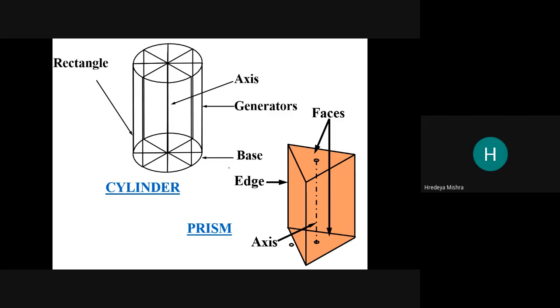Both are made from the rectangle. So these are three rectangles joined to each other, so it becomes a prism. 1, 2, and this is 3.